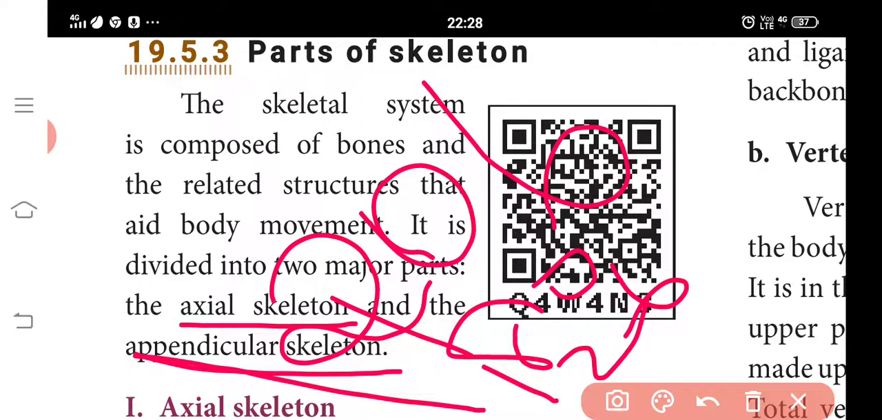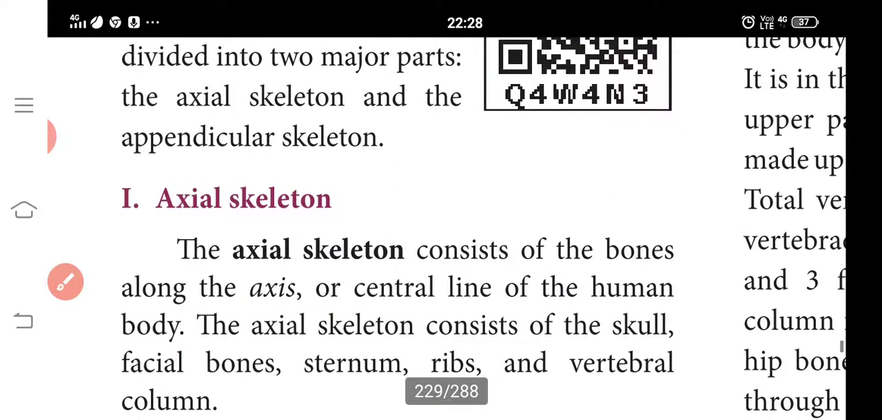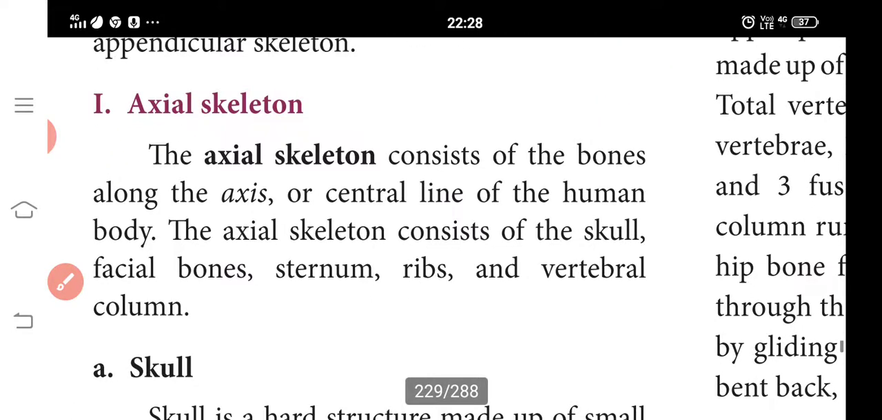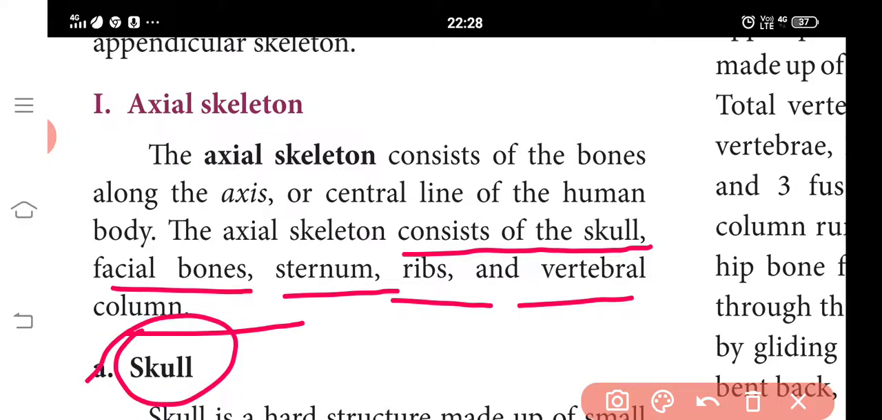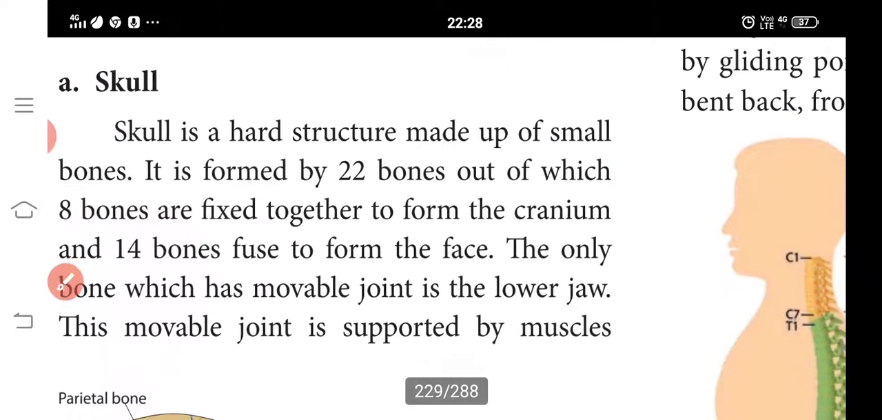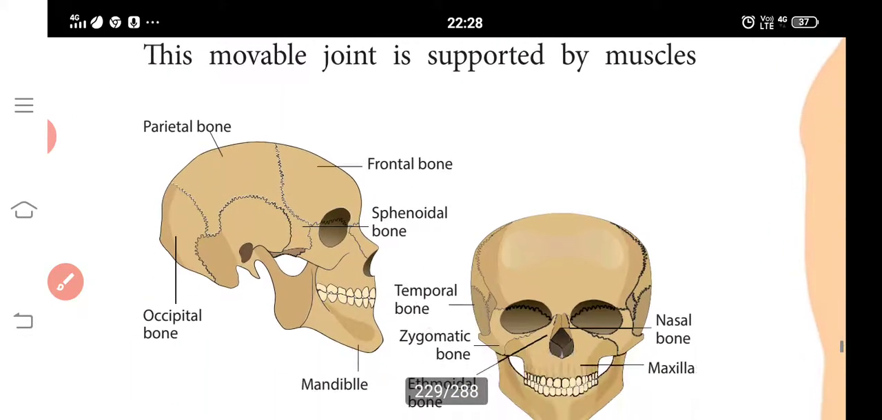Next one is axial skeleton. The axial skeleton consists of bones along the axis or central line of the human body. The axial skeleton consists of skull, facial bones, sternum, ribs and vertebral column. First we discuss the skull.